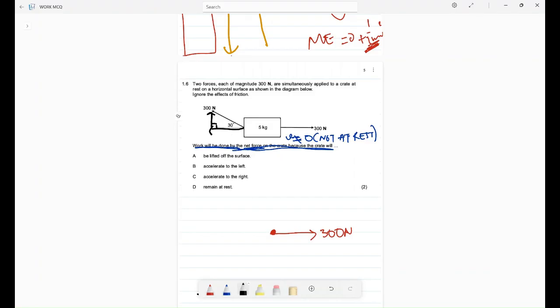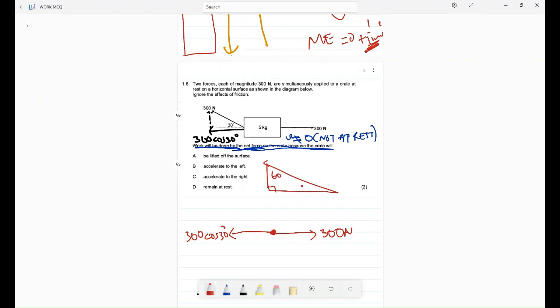So if this is our triangle, this is sine and this is cos. My 300 cosine of 30 according to my triangle. Here I have 300 cos 30 degrees. I do not know how much it is, and I do not even have a calculator near me.